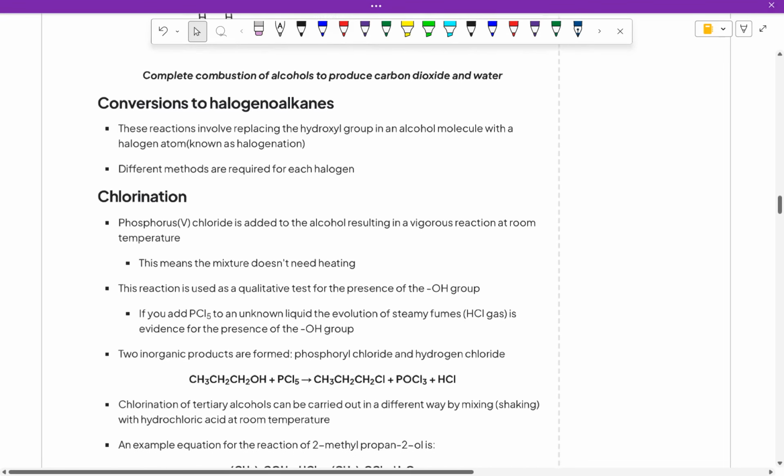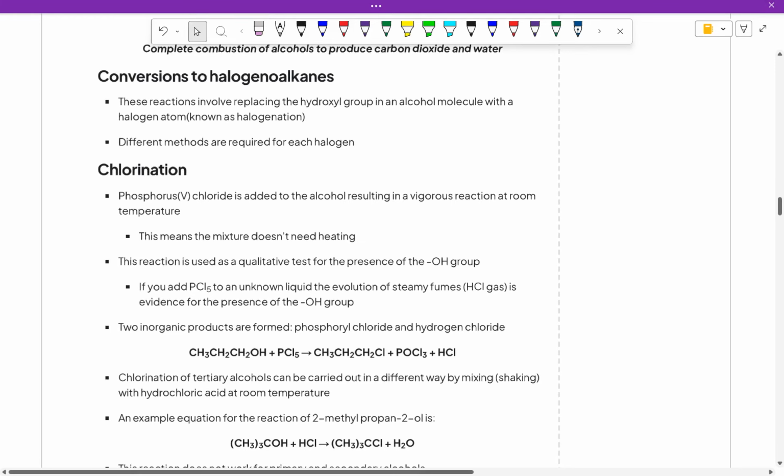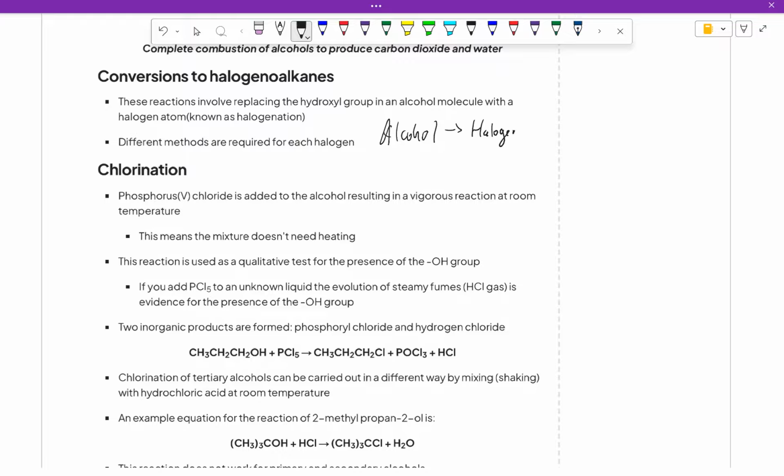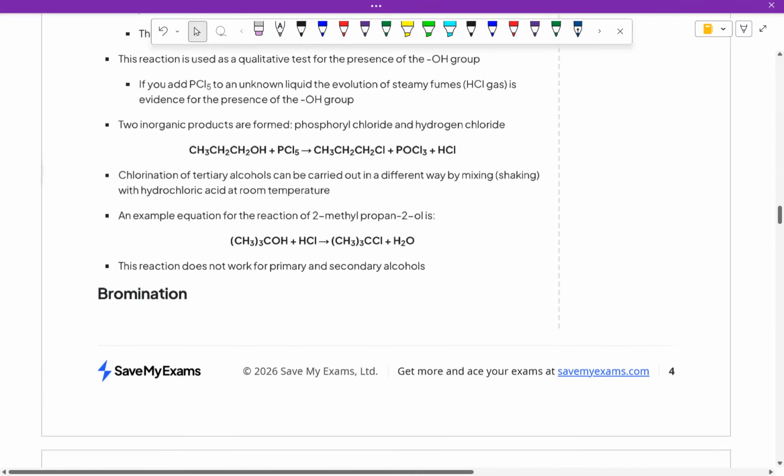But mixing with halogenoalkanes, it is still possible. We can convert the alcohol to halogenoalkanes. So how do we do that? It's actually by replacing the OH with a halogen. That's it. So let's have a look.